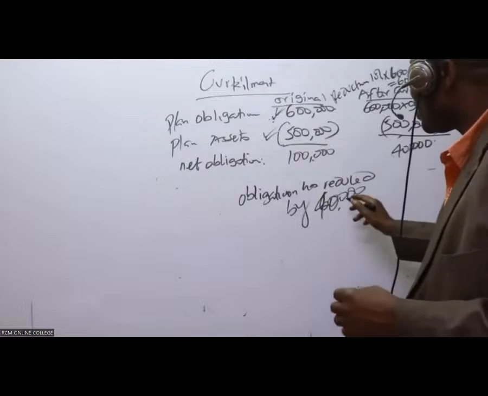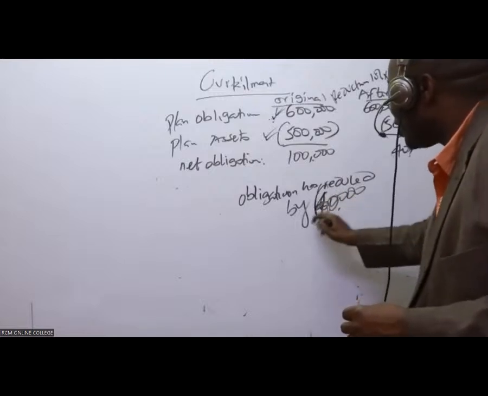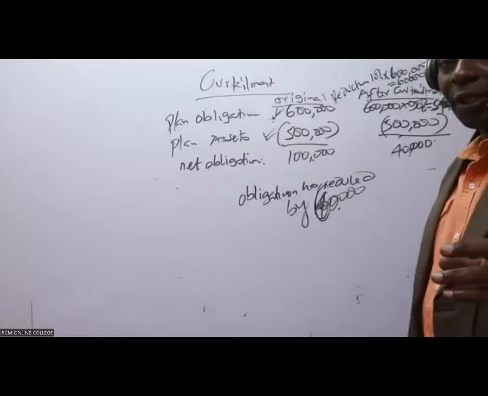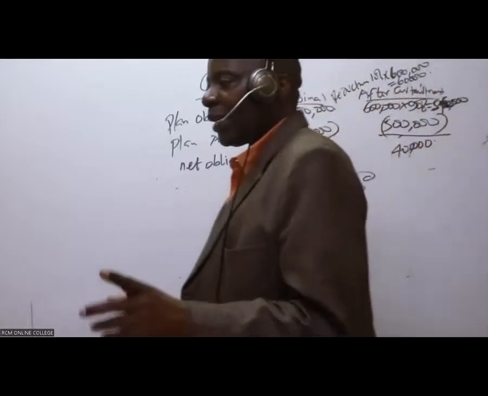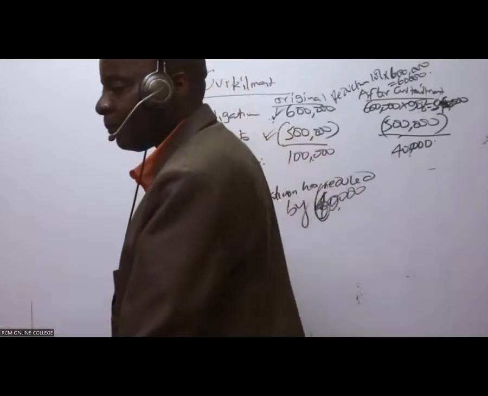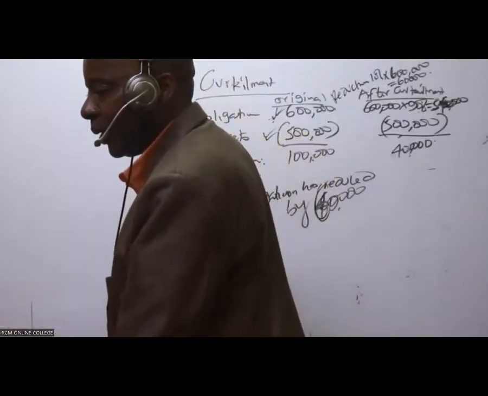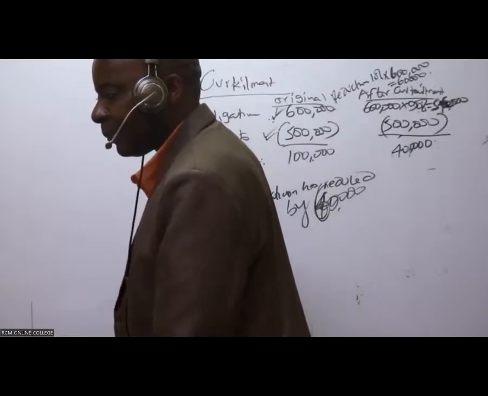So the obligation has reduced by how much here, somebody? The obligation has reduced by 60,000. Is that okay?